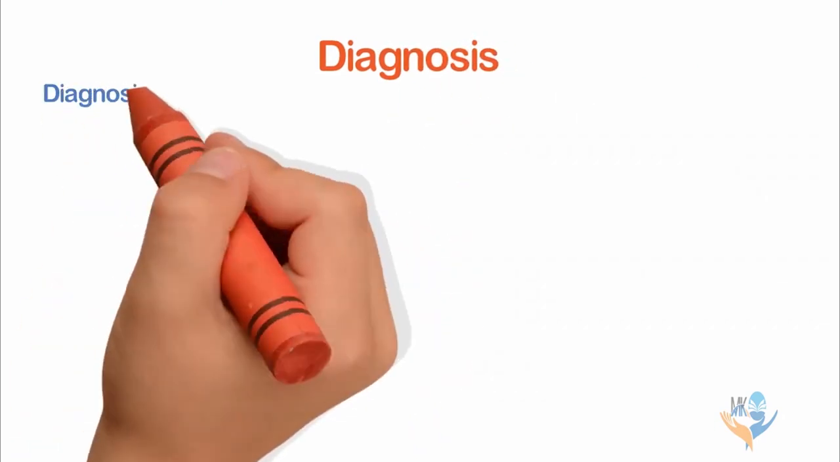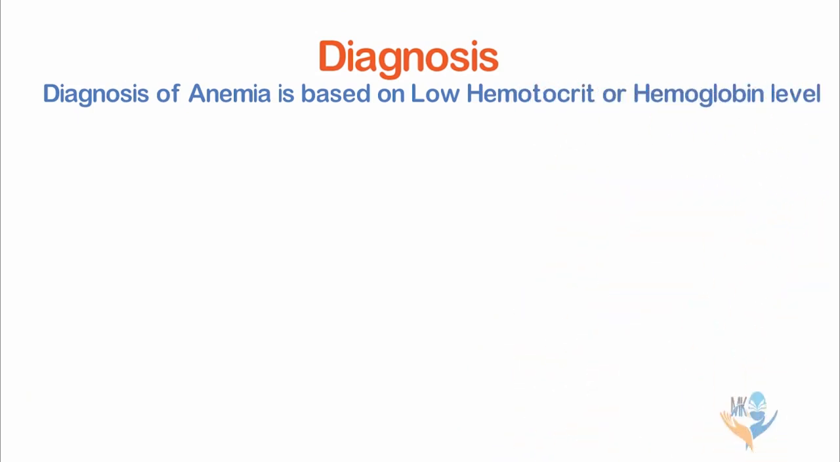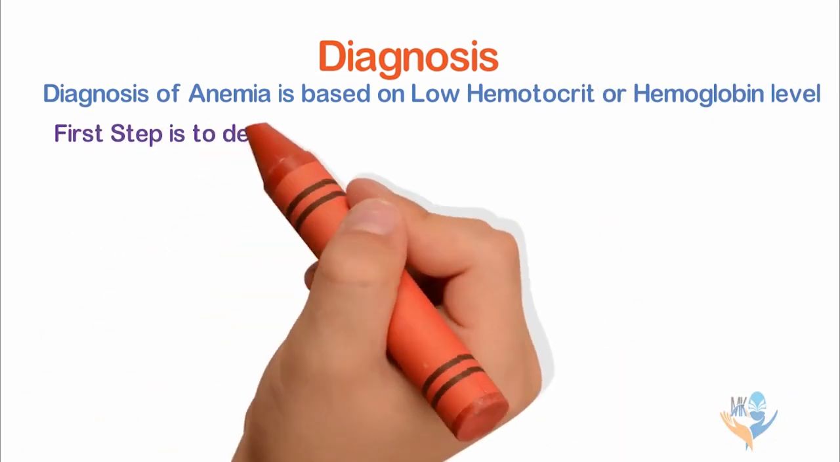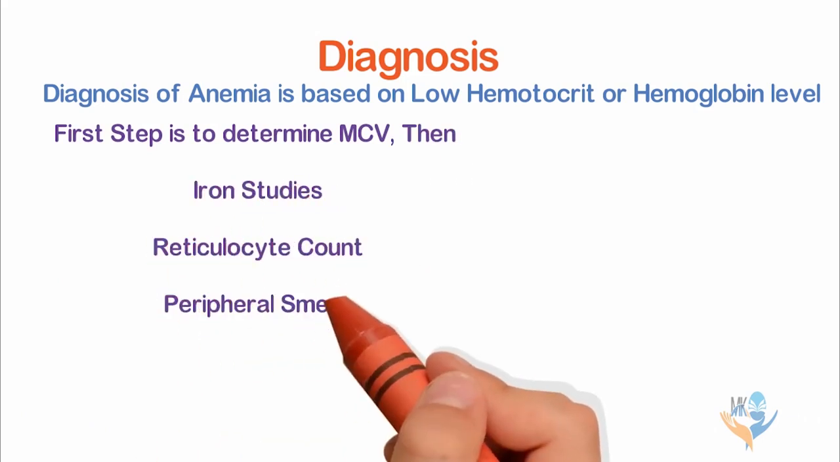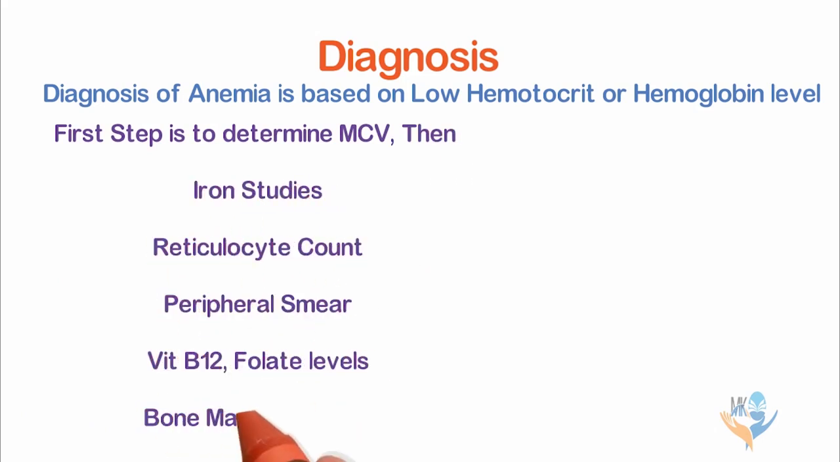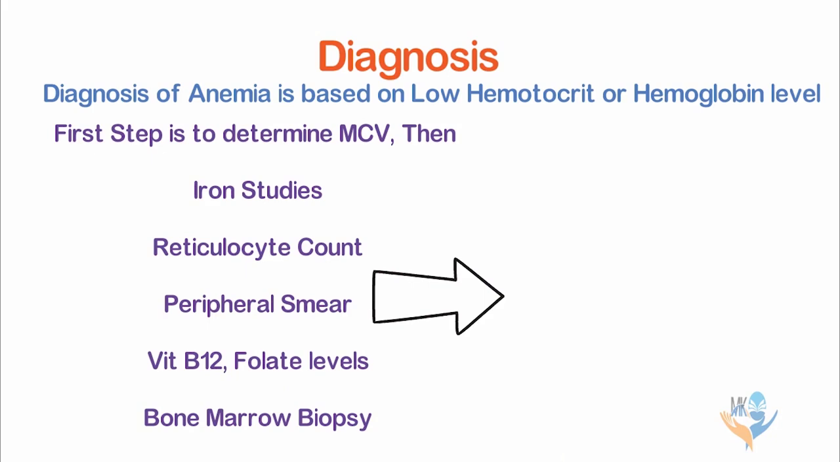Diagnosis of anemia. Anemia is diagnosed on the basis of blood hemoglobin level. In order to identify the cause of anemia, further investigations are done, such as iron studies, reticulocyte count, peripheral smear, vitamin B12 and folate levels, and bone marrow biopsy.